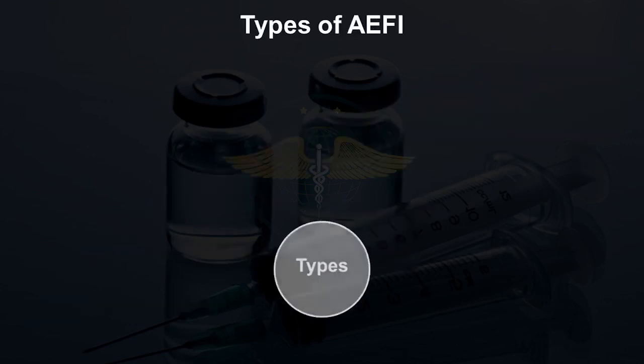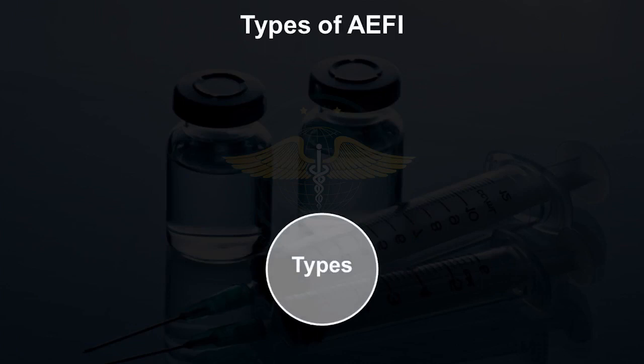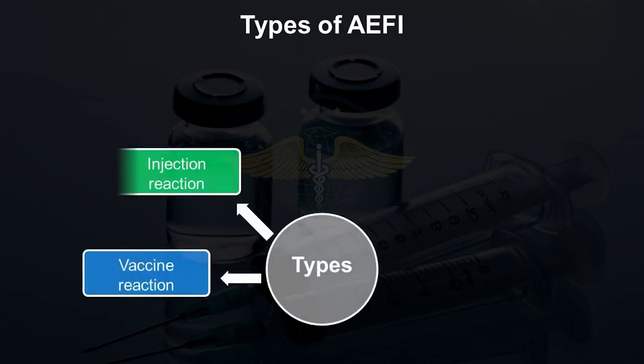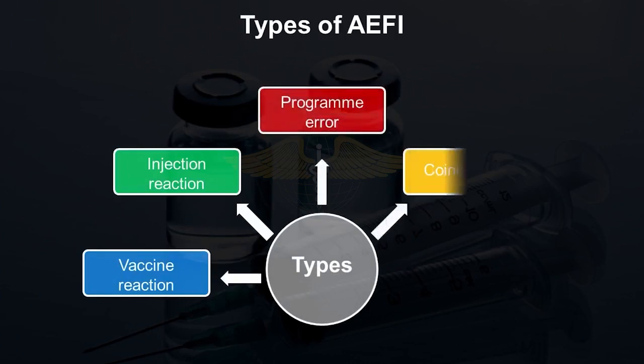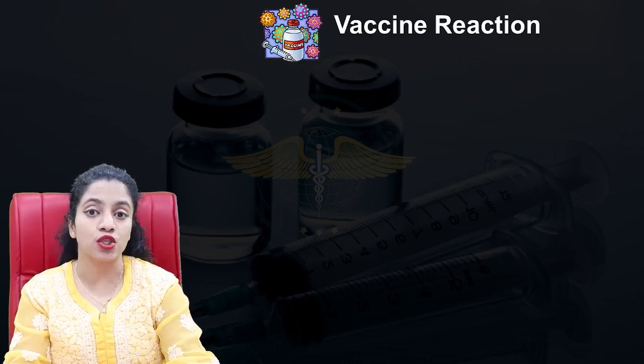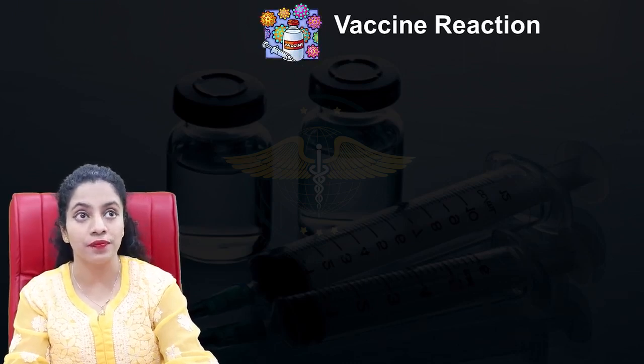Let us go on to the types of AEFI. The first one would be a vaccine reaction, second would be an injection reaction, third would be a program error, fourth could be coincidental, and the fifth is highly unlikely or unknown. Let's go on to the first one, that is a vaccine reaction.